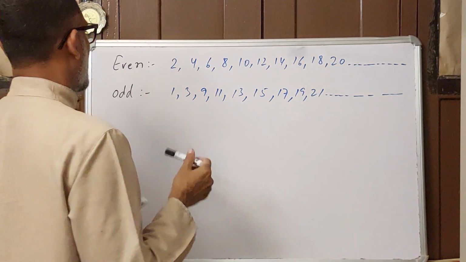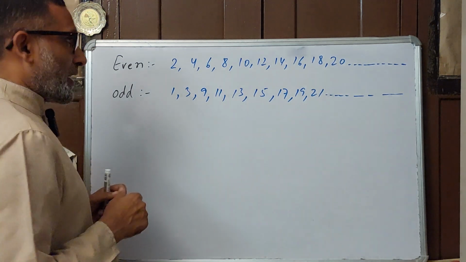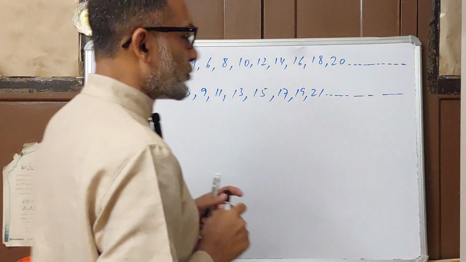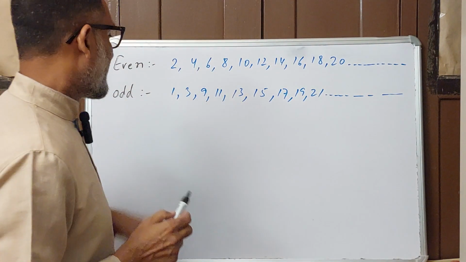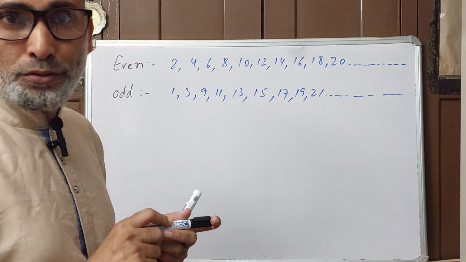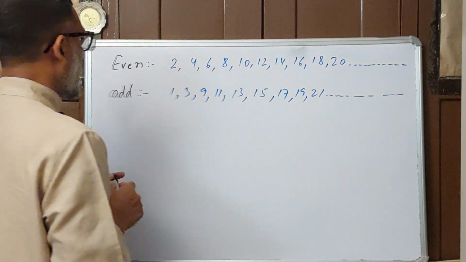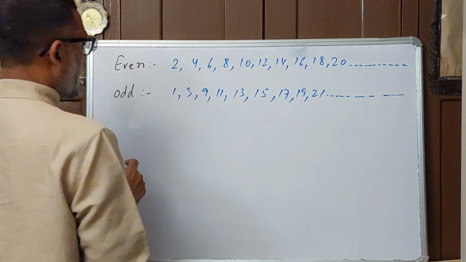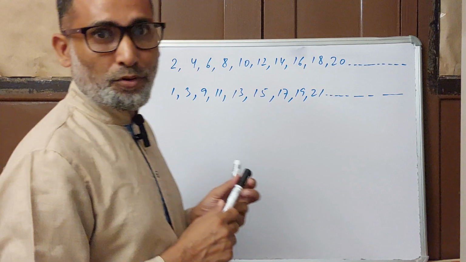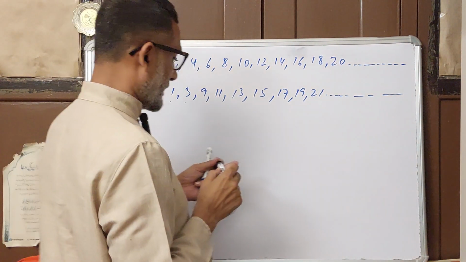So first of all, we will learn what an even number is. Generally we know that when a number is divided by 2, or it comes in the table of 2, like 2 ones are 2, 2 twos are 4, 2 threes are 6, then it is called an even number. An odd number is one which is not divisible by 2, or does not come in the table of 2. So odd numbers are like 1, 3, 9, 11, 13 and 15.